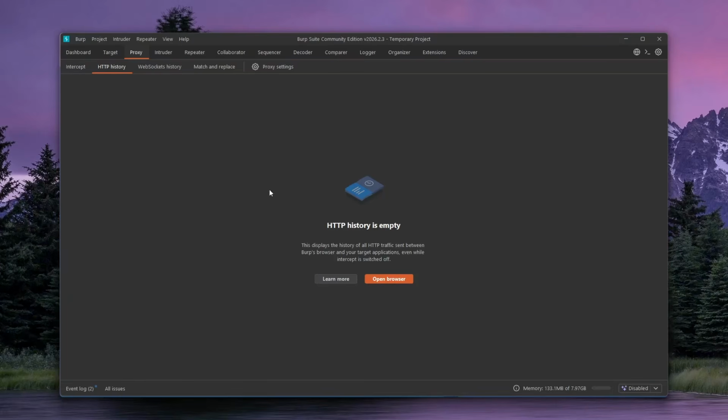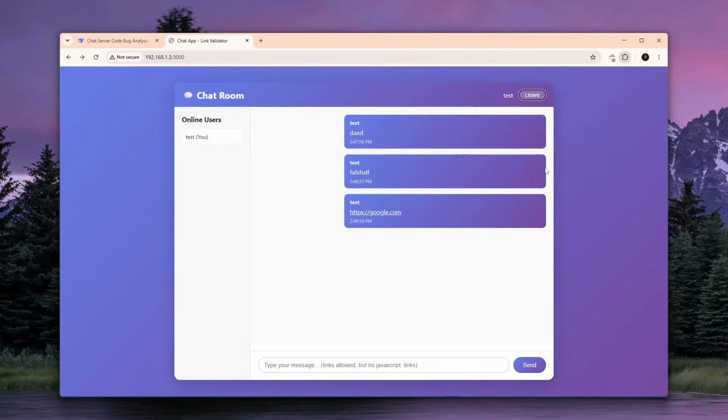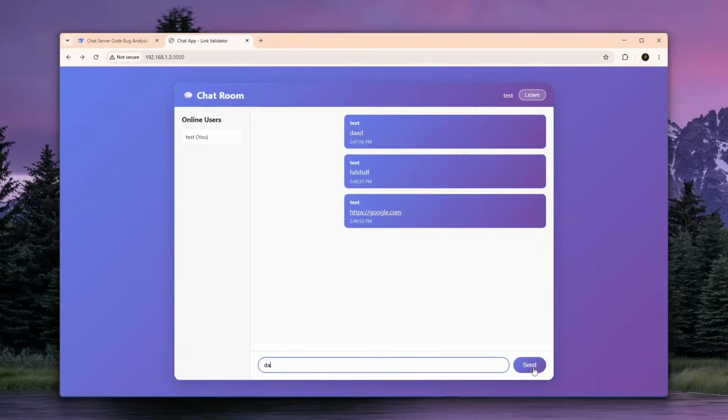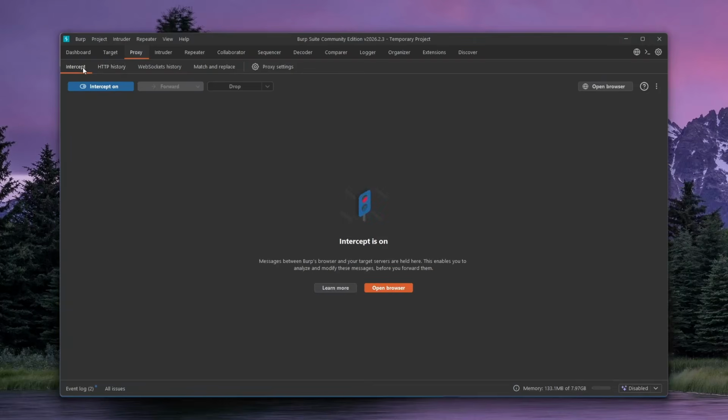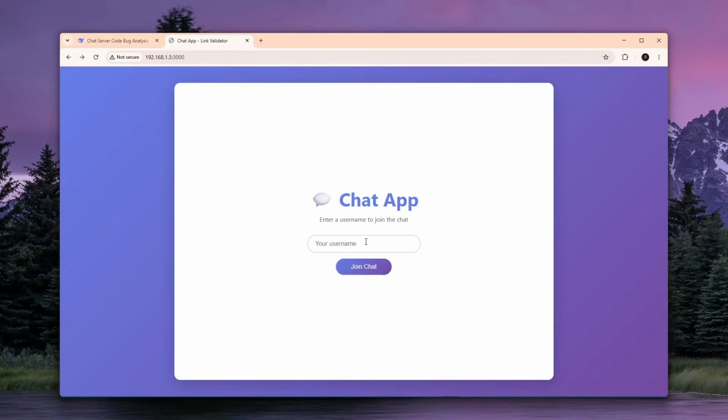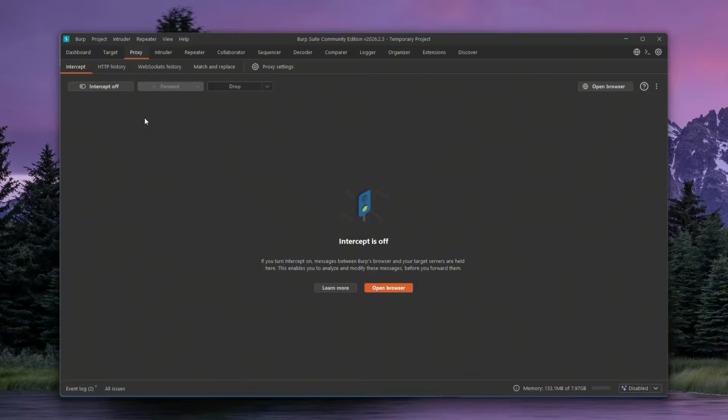Over here, I have Burp, which is ready and set up. So let me go over here and enable the FoxyProxy for this. Let's turn on Burp and send something like DA, enable the intercept and send it. Oh boy, probably because I need to refresh the page. Yeah, I do need to refresh the page. Sorry, a minor inconvenience. Wait. All right, there we go.